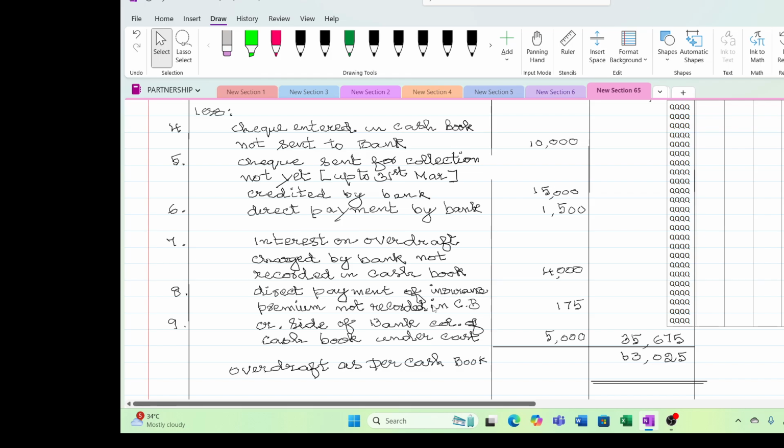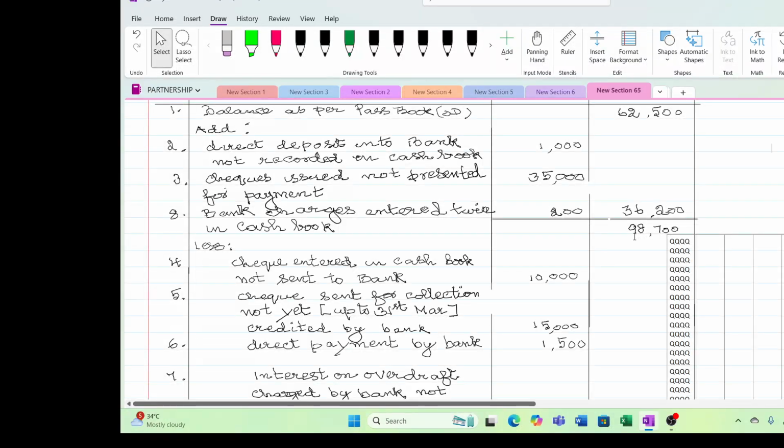And the last mistake we did is on the credit side. When we were totaling our books, we have totaled less. Under cost means totaling. Under cost means we totaled less. Actually we had written a payment of 5,000 rupees, but while totaling we made a mistake. We have not taken the payment of 5,000 more. We have ignored one payment of 5,000 rupees. So what did we do? In other words, we have decreased our loan amount. So the total comes to 35,675.